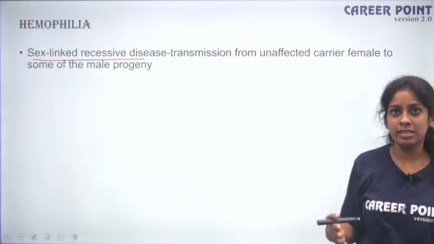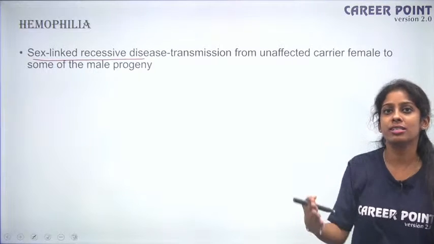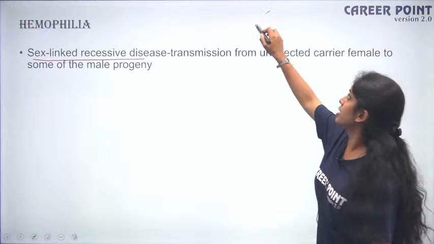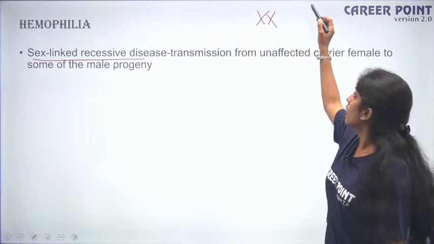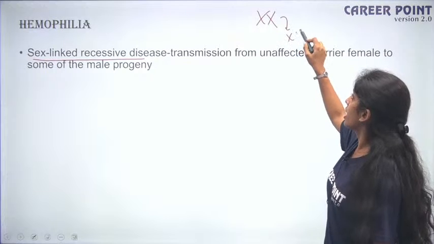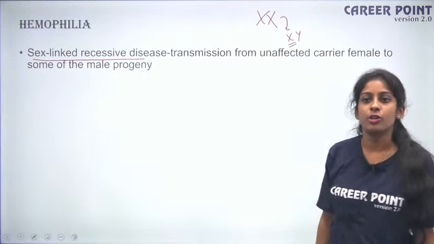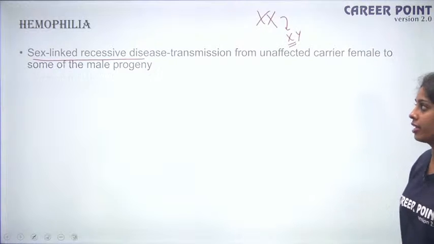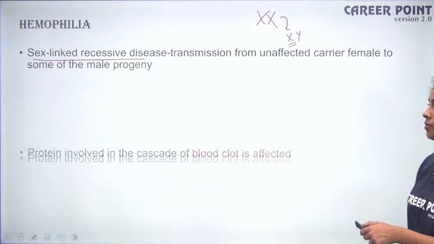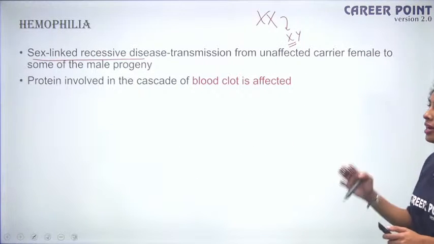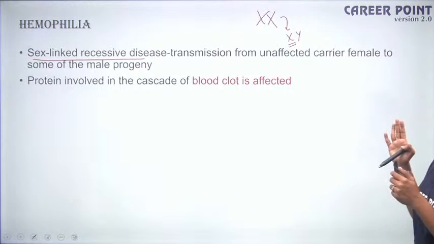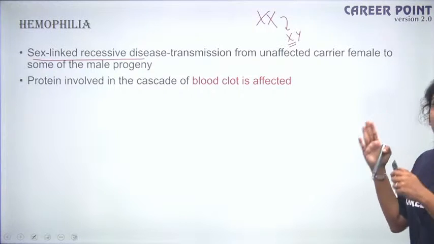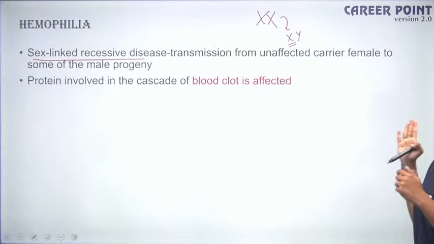Okay, so mostly the female are the carrier. So when the mother is the carrier, there is high possibility that the son is affected, because if mother is XX, okay, and the son will be XY, and this X comes from the mother, right? So whenever the mother is the carrier, it is always the son who is affected. Fine. Okay. So what is affected in case of hemophilia is that you will have proteins that are important for blood clot, so that will be majorly affected.